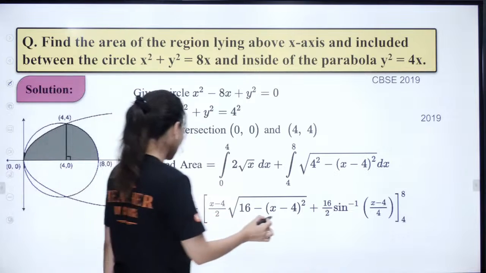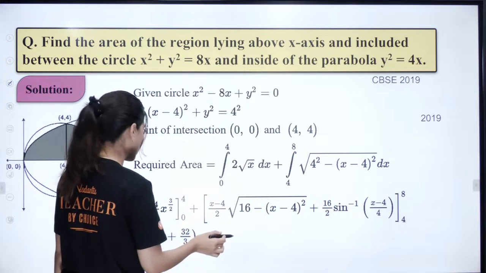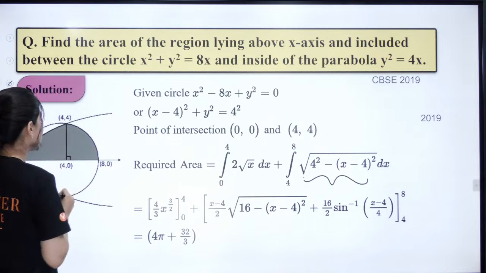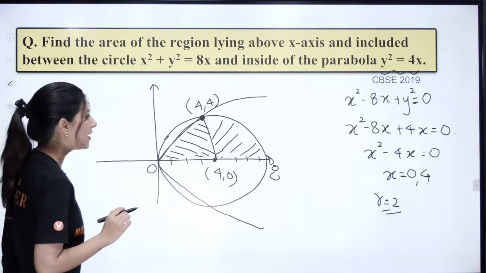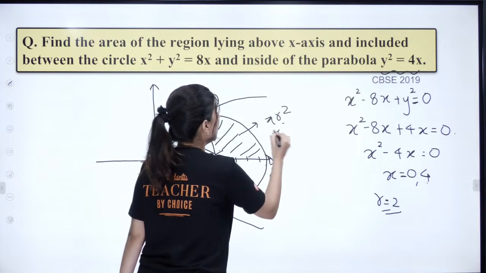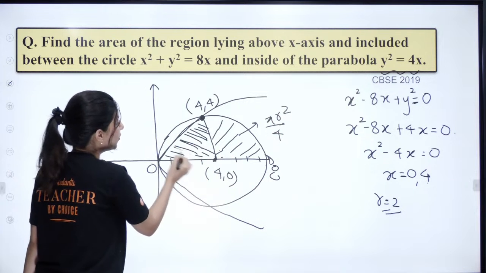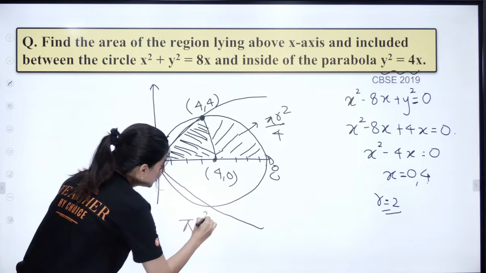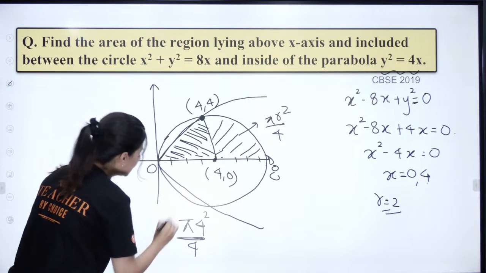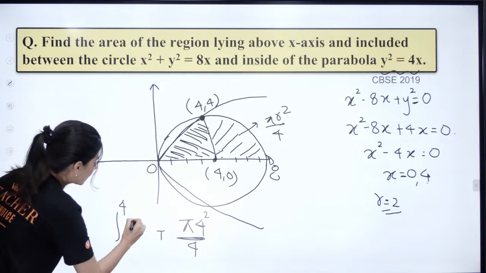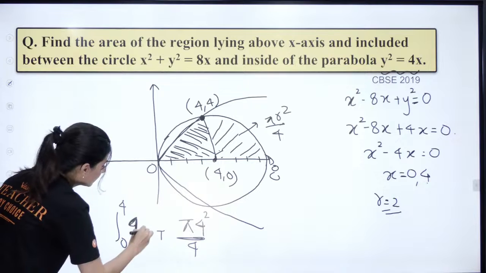So this is your circle, and you all know that this will actually yield 1 by 4. Can you see this is 1/4 of the circle, right? So pi r square by 4 you can write, right? So this is pi r square by 4, and this is the area formed by the parabola. So pi, radius is 4, square, 4 square by 4, plus 0 to 4, and we have parabola which is 4x dx. Okay?